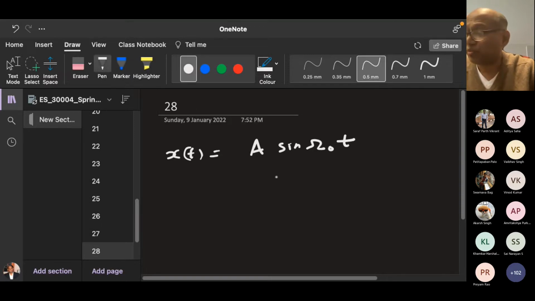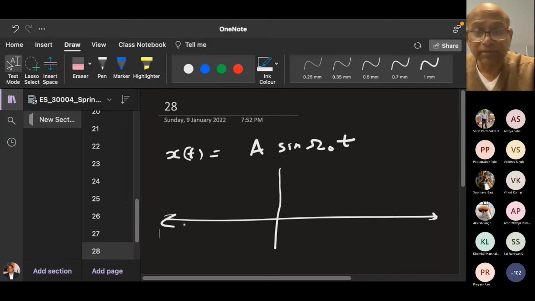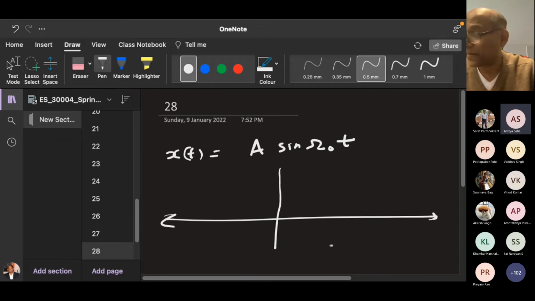If you do the Fourier transform, how does it look like? Aditya, can you tell me the Fourier transform? Yes, sir. There will be a peak at omega naught.